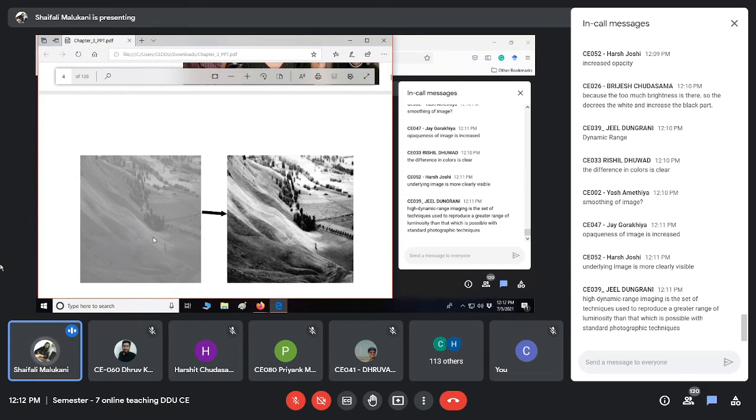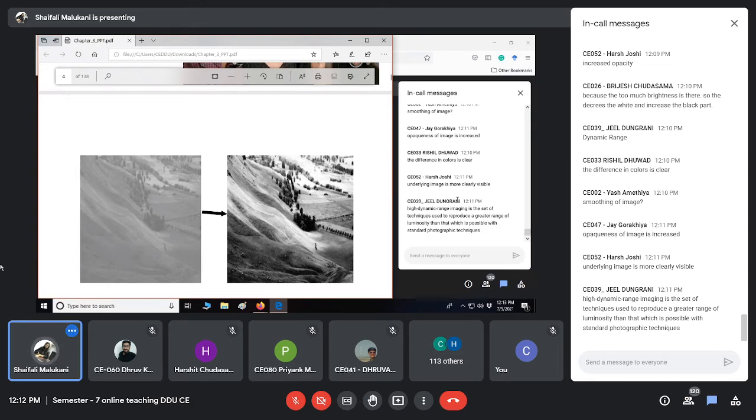Many of you say that it looks opaque, it looks clear, it looks clean, it looks like dynamic range is high. I will come to this dynamic range part. It is more technically true, right? I will come to this, Jill. Yes, absolutely technically right. But let me explain first in the basic way instead of going to the technical details.